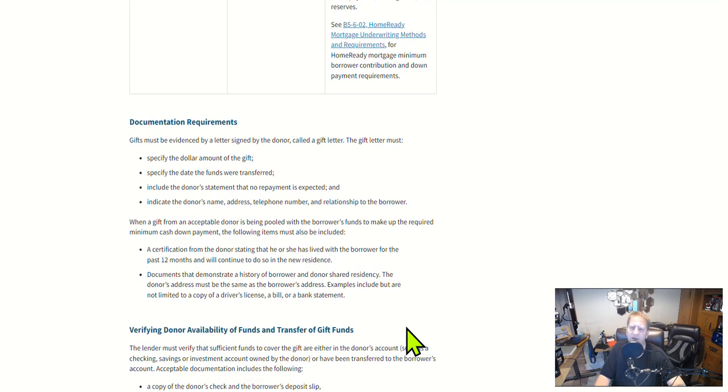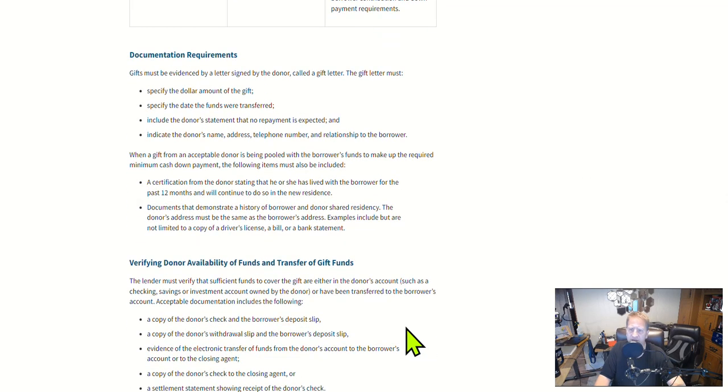Let's talk about documentation requirements. The gifts must be evidenced by a letter signed by the donor. It's called a gift letter. The gift letter must specify the dollar amount of the gift, specify the date the funds were transmitted, include the donor's statement that no repayment is expected, and indicate the donor's name, address, telephone number, and relationship to the borrower.